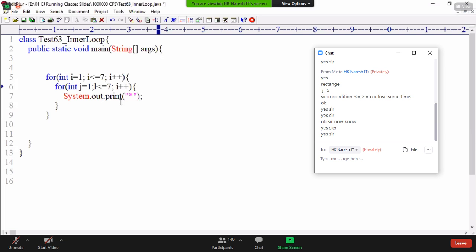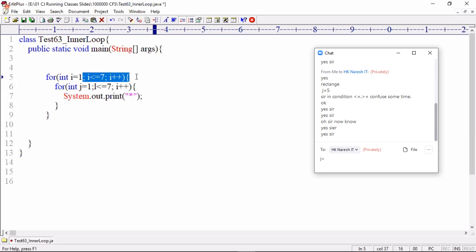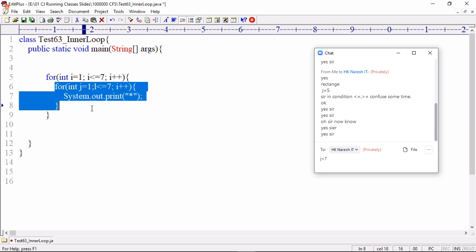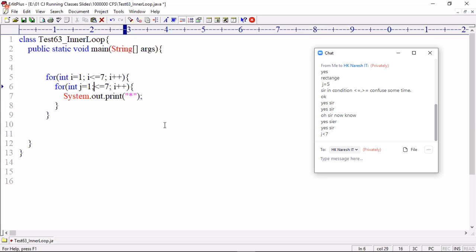What happened? Star is displayed 7 times, and that is repeated again for each of the 7 rows. 7 rows, 7 stars. Okay?